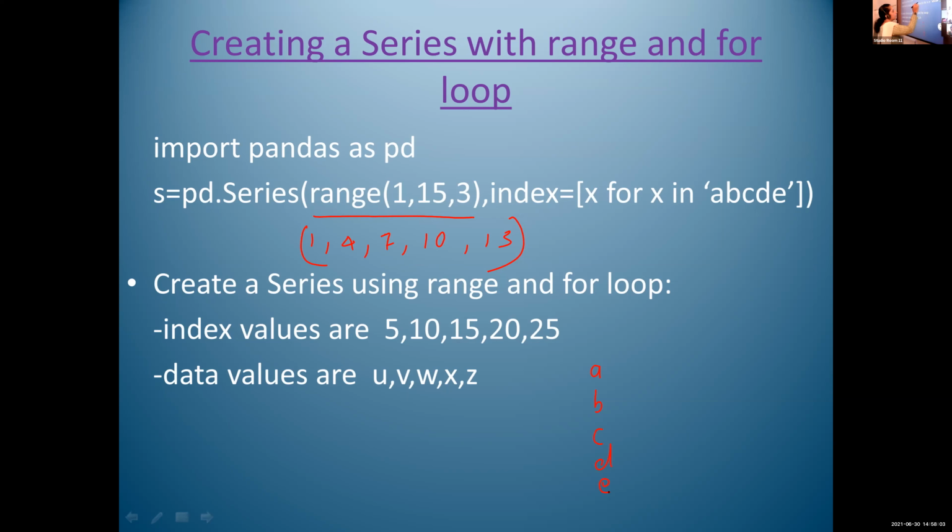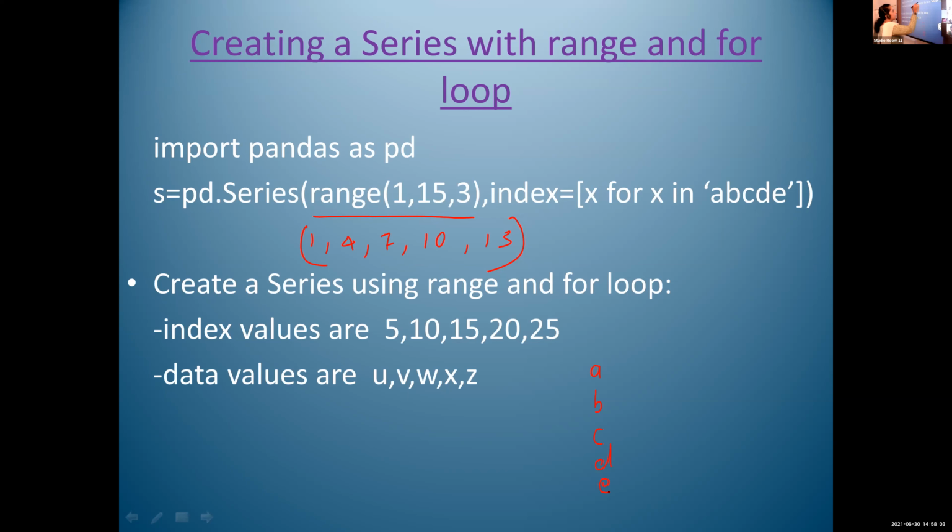First time, the x value is A. After that, the x value is B. Next time, x value is C. Next, it is D. Next, it is E. That is for loop. For loop is just for repeating the statement. Here, x is repeating with values A, B, C, D, and E. Okay.